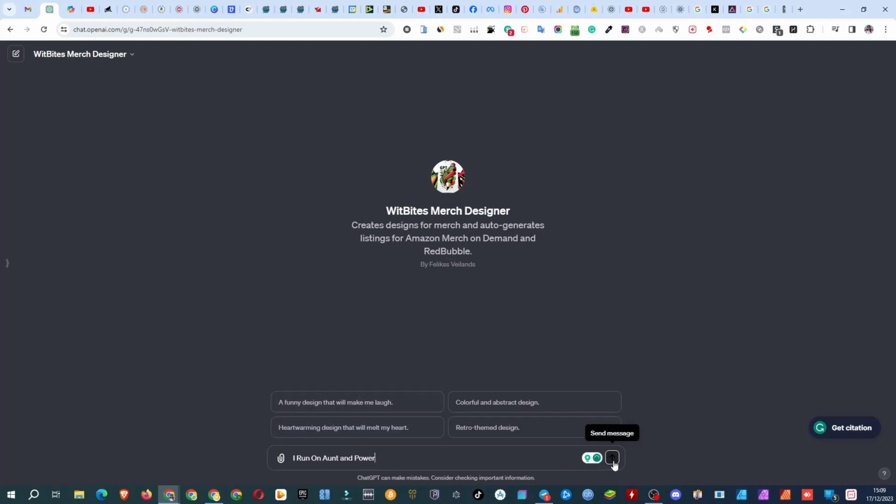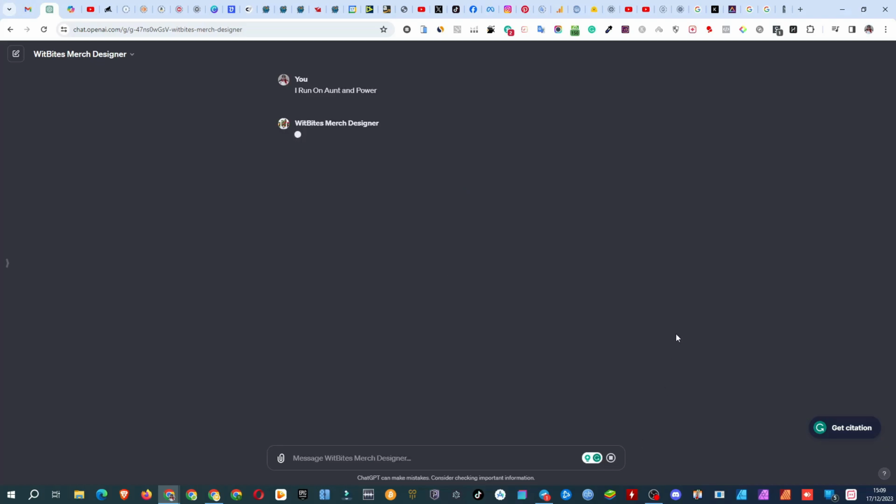Copy it and paste it into ChatGPT's Wit Bites merch designer. Just the slogan, then hit the generate button. Oops, I forgot to remove the and from the slogan. Okay, let's see what it generates.